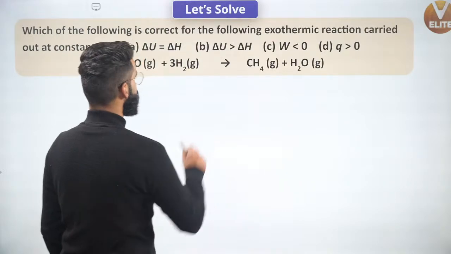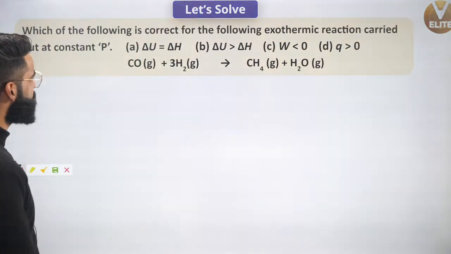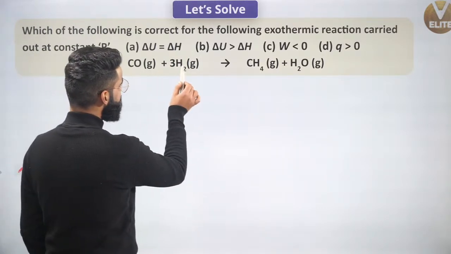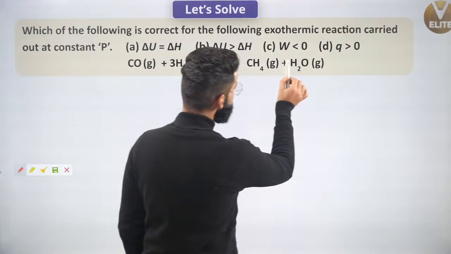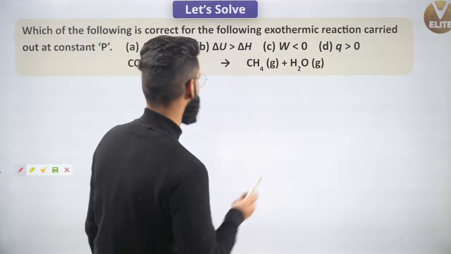Let's move on to one more question. Let me see if you can solve this one or not. Again a very, very simple question. I'm given the reaction carbon monoxide gas plus 3 times H2 gas gives CH4 gas plus H2O gas. Which of the following is correct for the following exothermic reaction?